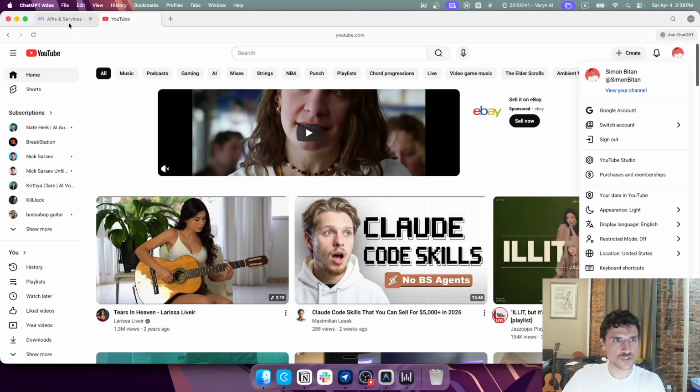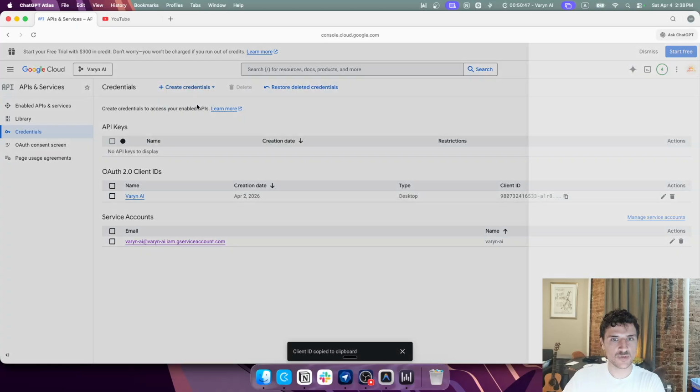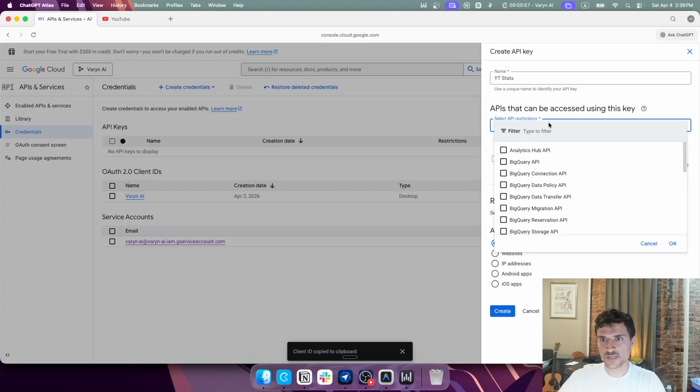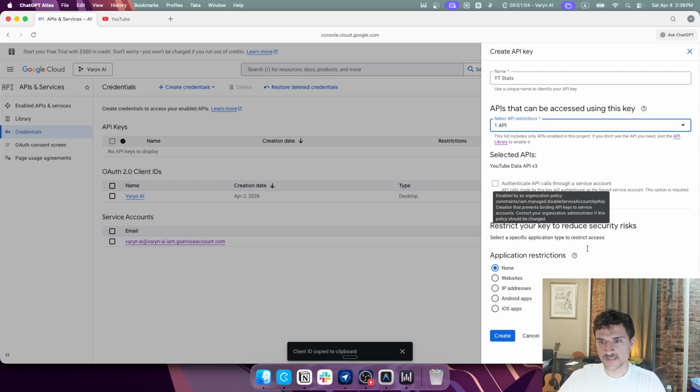and you'll get to where you need to be to find your channel ID. Actually, YouTube requested an API key this time, so I'm going to go ahead and create a new credential, API key. And then as for restrictions, well, we'll just call this YouTube stats. Apps that can be accessed, I guess just YouTube Data API v3. And that's it. No restrictions. We're going to create that. I'm going to get it. And I'm not going to show it to you guys, of course, because it's a hidden thing.